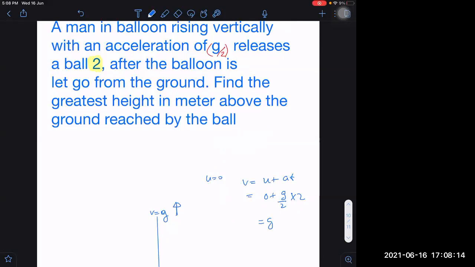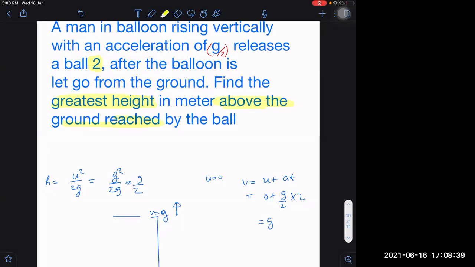Let us find now. So we can write height as u square by 2g. That is the height attained. But u is equal to g by 2 here. So g square by 2g, you are right. Height will be g by 2. But this is not the answer. This is the greatest height, not from the ground, but we are asking from the ground.